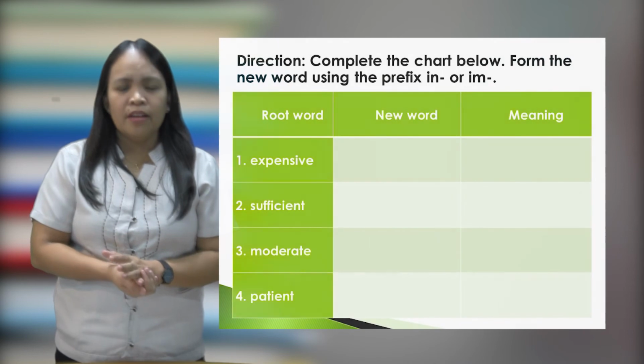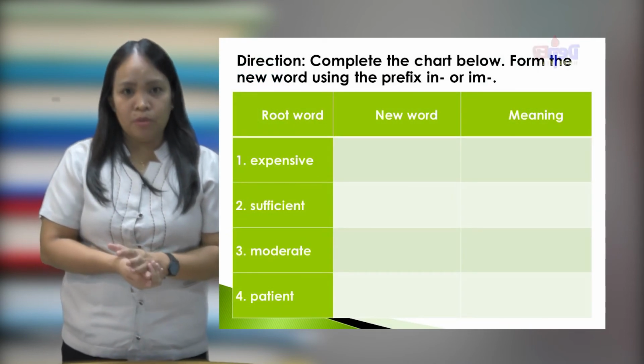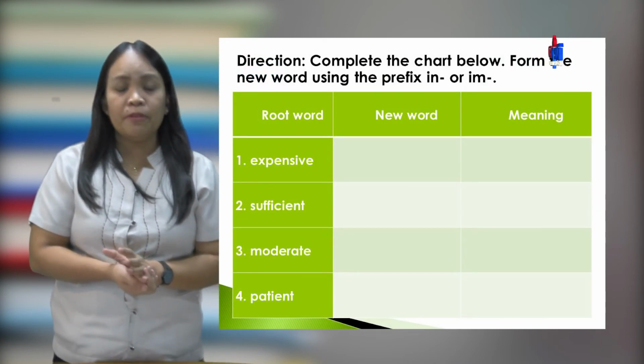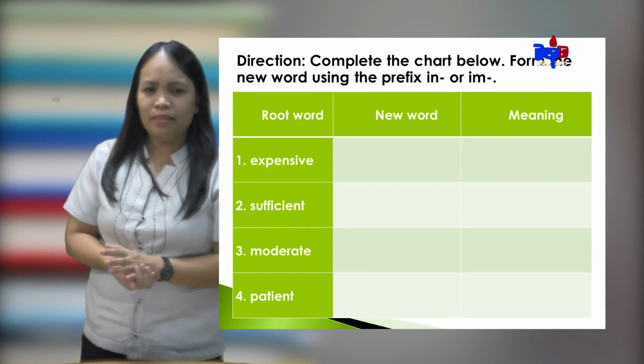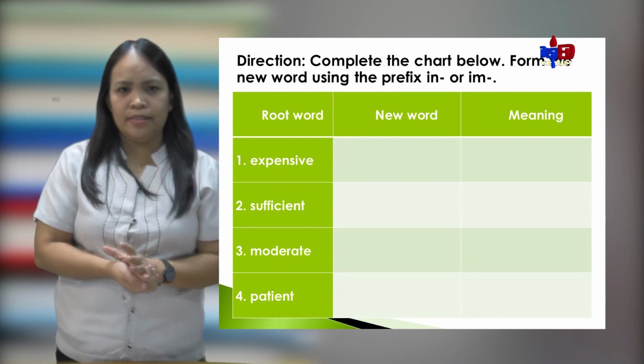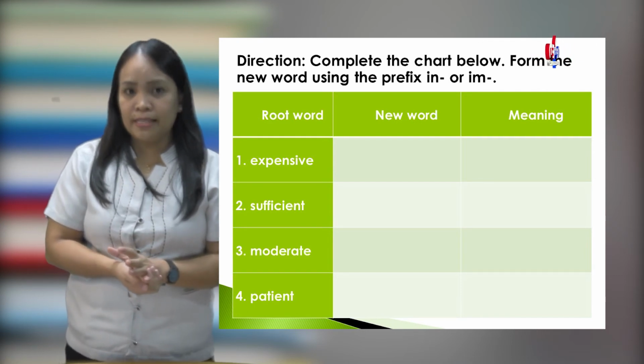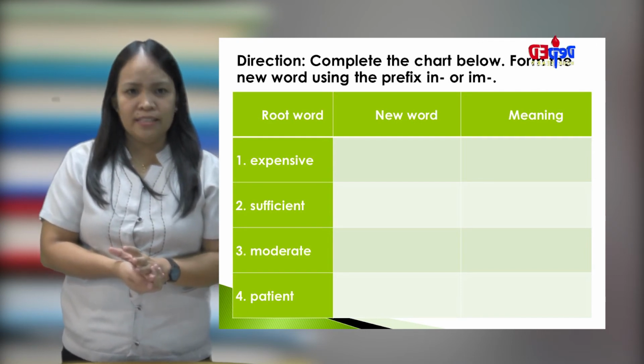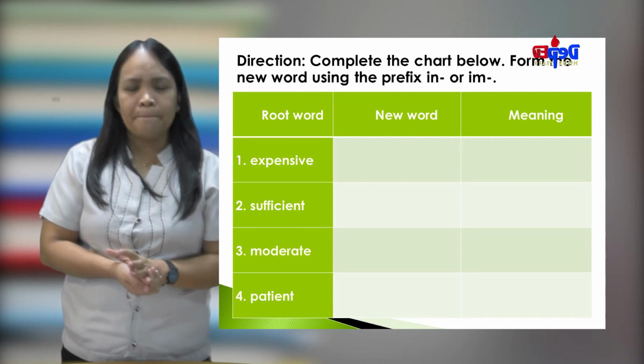Let us have some more practices. You may try this at home while watching. For prefixes, here is a chart. Your task is to complete the chart below from the new word using the prefix in and im. Okay, here are the root words. For number 1, you have expensive, sufficient, moderate, patient.